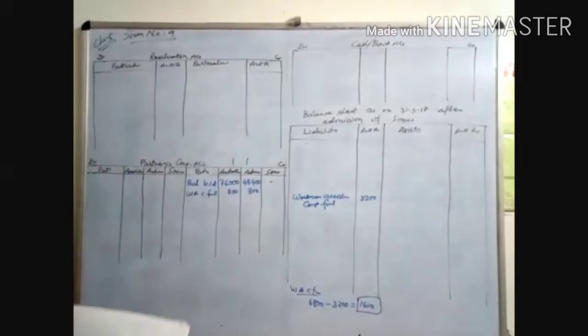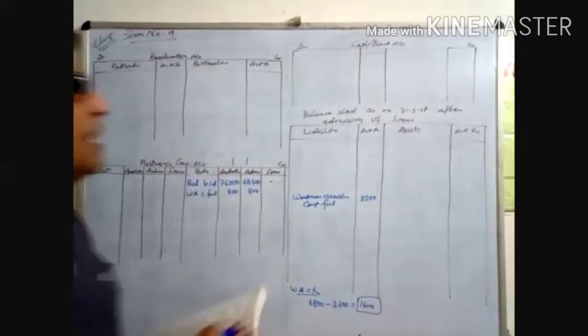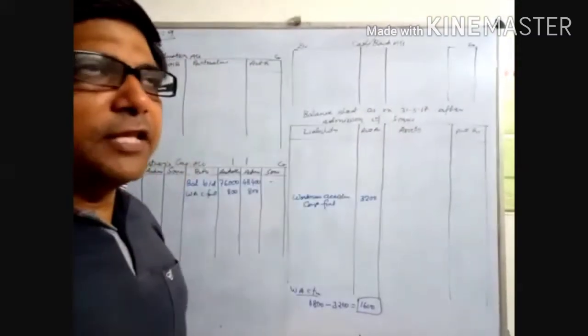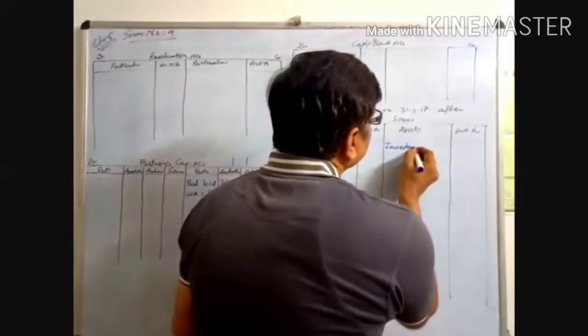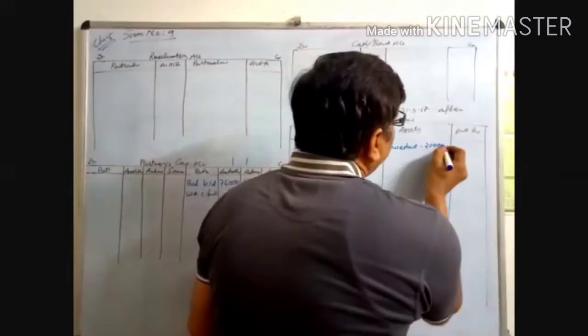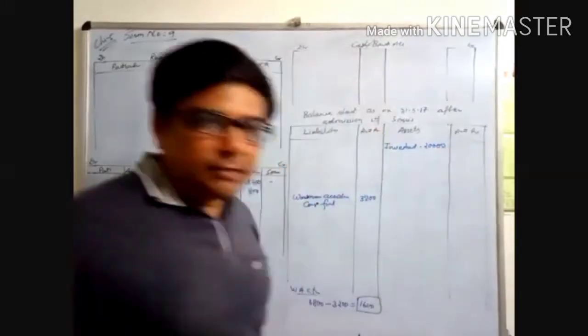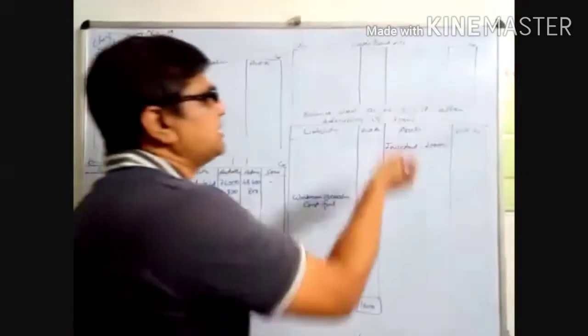Now next is the investment fluctuation fund. Before calculating the investment fluctuation fund, just look at the investment entries. What is the investment entry? Ahana will take over the investment of 19,200. First we have to solve this one. Investment is 20,000. This is the first question. That's why I've written it here for your understanding. Actually, since a partner takes this over, it is not necessary to record it on the asset side.